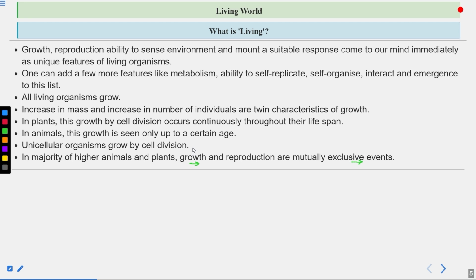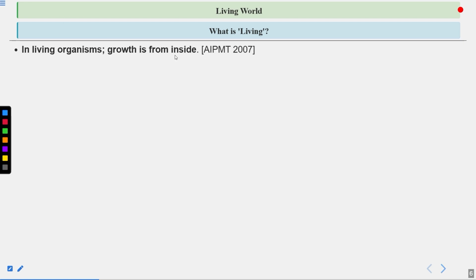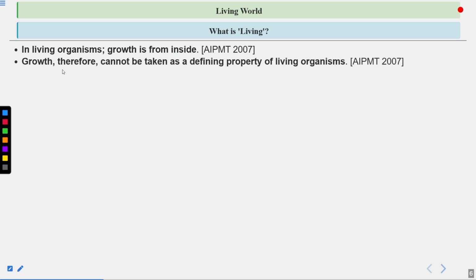They occur in both animals and plants, which are living organisms. In living organisms, growth is from inside. How is it occurring from inside? Because the cells are dividing. The number of cells is increasing, which leads to growth, and the mass also increases. Therefore, growth cannot be taken as a defining property of the living organisms, because growth occurs in non-living things also. Although it is external, growth occurs. The size of the rock increases due to deposition of the sediments. So that's why growth cannot be a defining property of the living organisms.